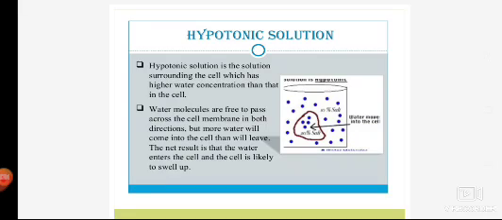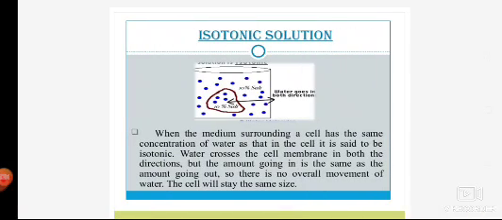Okay, then is the isotonic solution. Iso means same. Iso is again a word which means same. Isotonic solution means a solution in which the amount of solute and solvent inside and outside the cell is same. When the medium surrounding a cell has the same concentration of water as that in the cell, it is said to be isotonic. Now here the water crosses the membrane in both directions.